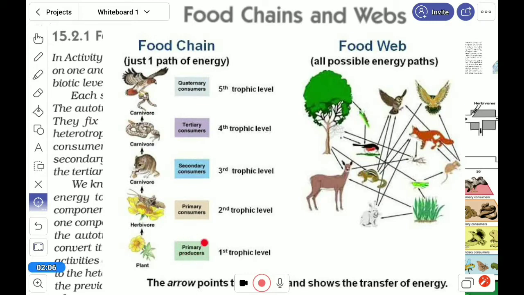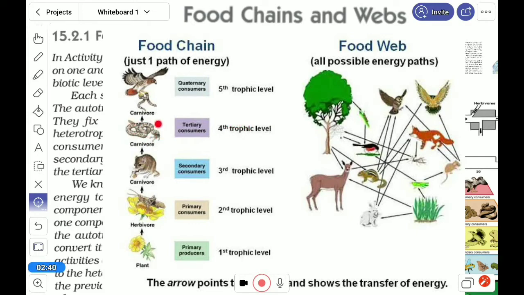Here the primary producer, the plant, is in the first trophic level. Then the herbivore, which is eating that plant, is in the second trophic level, and the carnivore is the third level. Then this rat is eaten by the snake, which is the fourth trophic level. Trophic, tropho means nutrition.